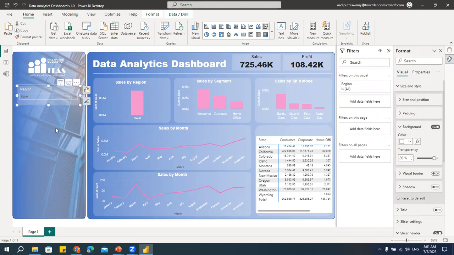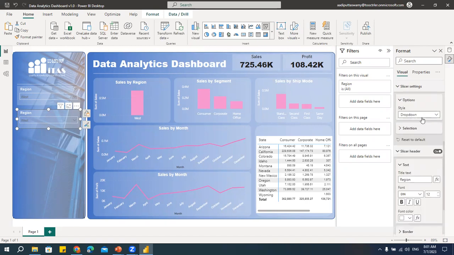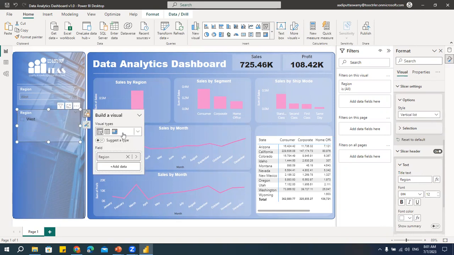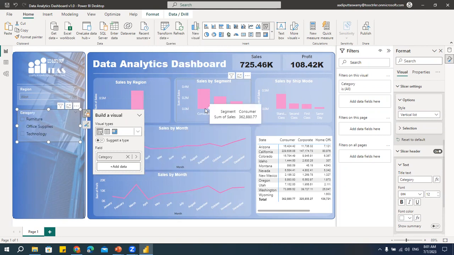Okay. All right, let me copy this, paste it. And here what I'll do is I'll take one more control here. Let's say we'll take this as a list box. Let's go here. Slicer setting, I'll say vertical list. Let me increase this. And then instead of region, let me take category. Product category. Okay. If you want to change the value color as white.